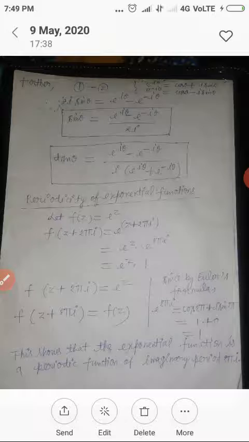Now we will study about periodicity of exponential function. Let us suppose that function of z equal to e to power z. Here z is a complex number. Now I am adding here 2 pi I. Then the function will be function of z plus 2 pi I equal to e to power z plus 2 pi I.